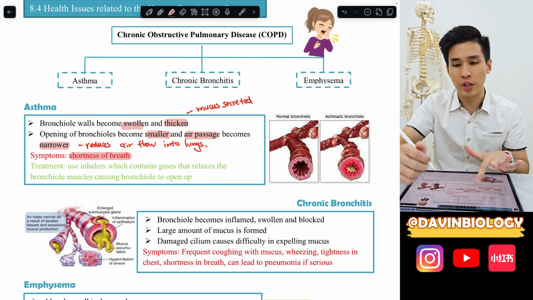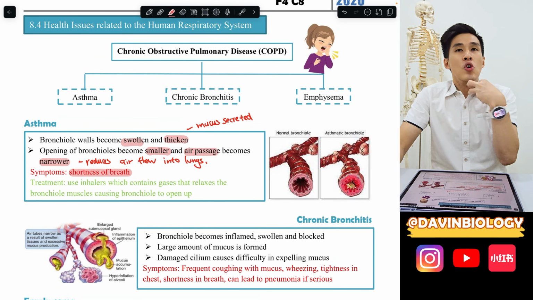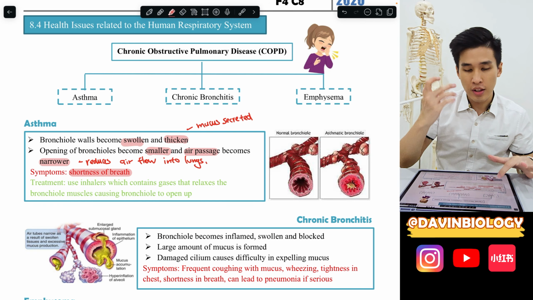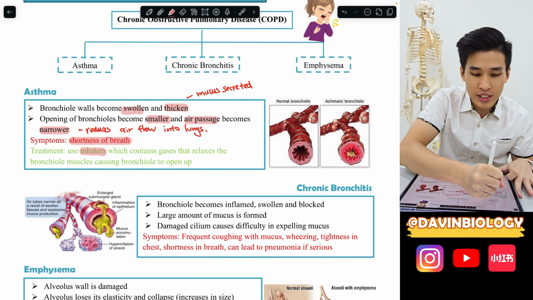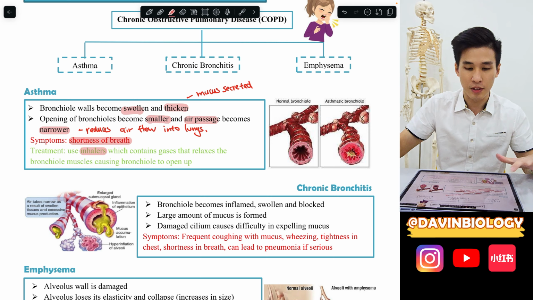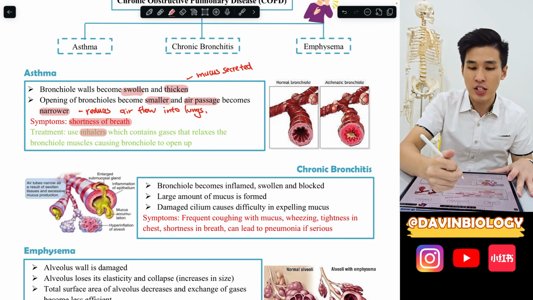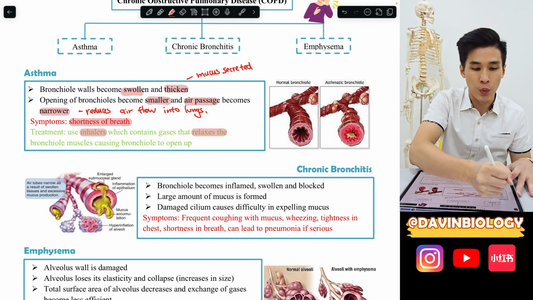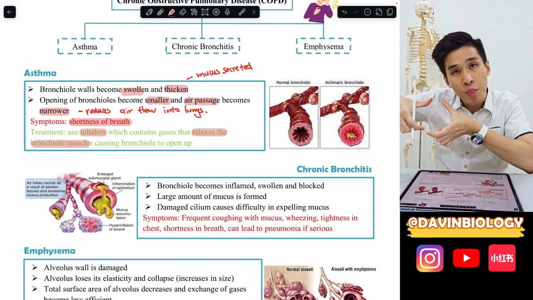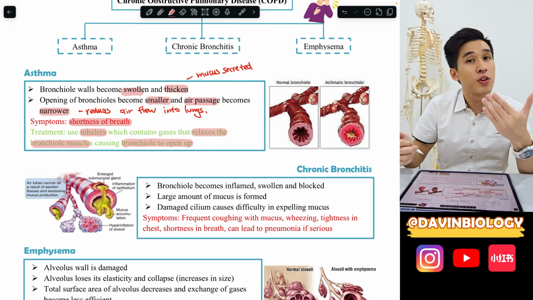And then there's a KBAT question. They will ask, those asthma people always have this inhaler. After they use it, their asthma goes away temporarily. So the question usually asks, how does an inhaler help an asthma patient? The answer is very simple, not complicated. You just say that this inhaler has a gas that relaxes the bronchial wall. So the bronchial, which had become swollen, now relaxes and opens back up, and that's how air can then enter your lungs.